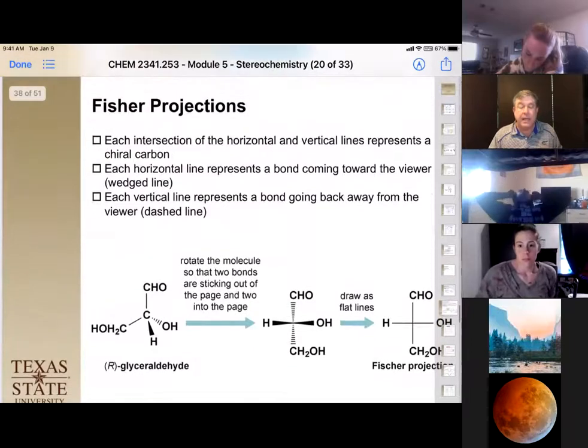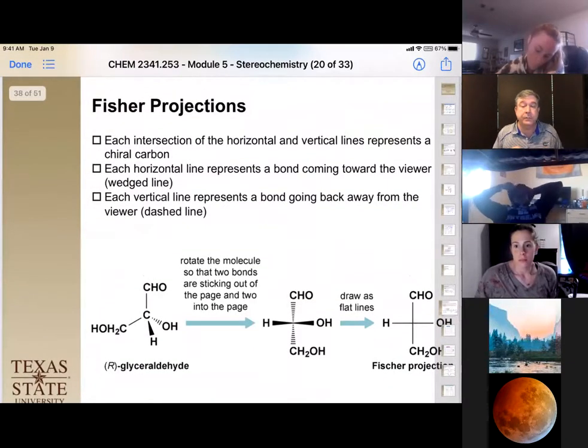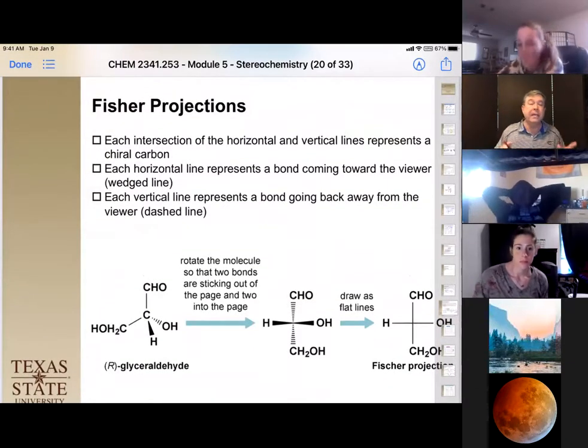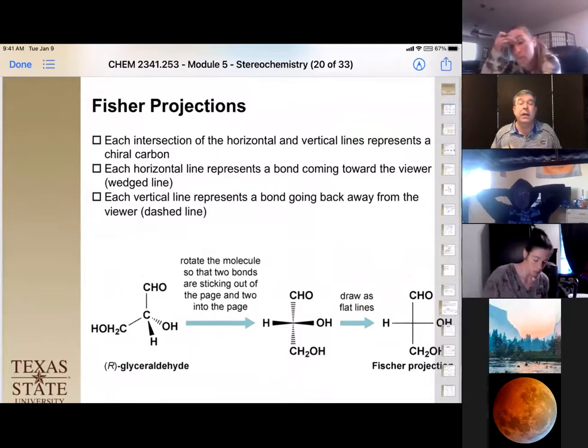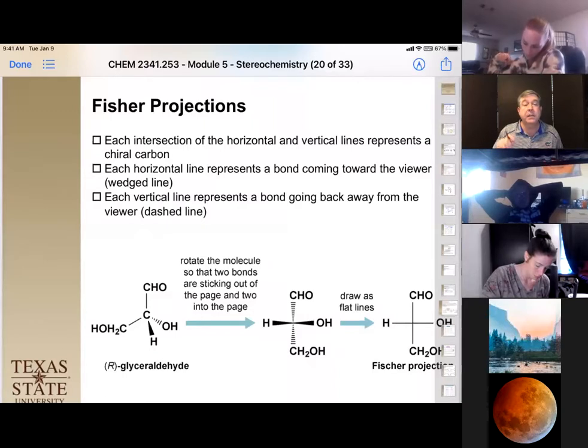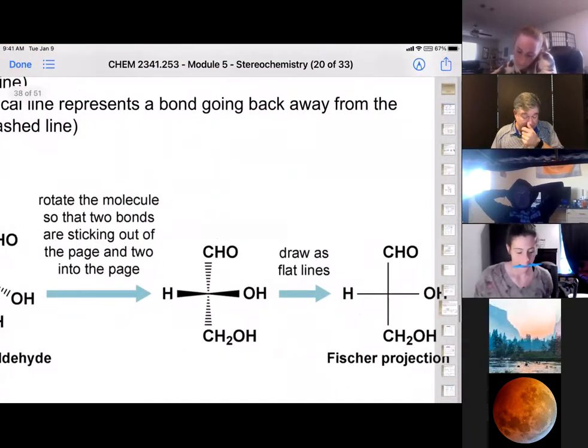In a Fischer projection, we are making it easier for us to see the 2 different stereocenters and where they are. The way we do that is we draw out 4 straight lines, but we do it in a specific pattern.